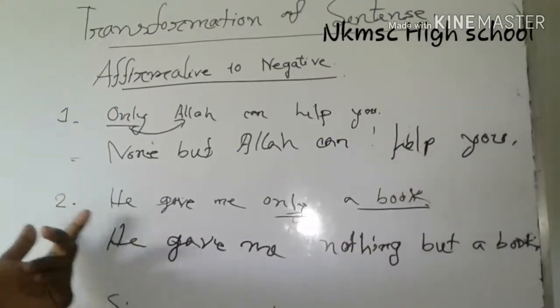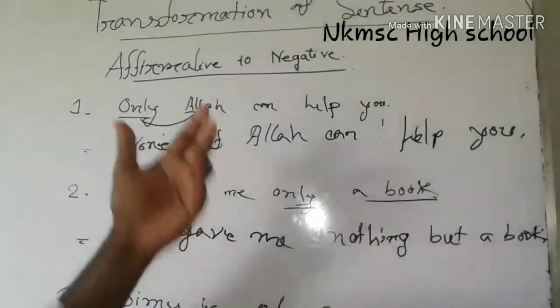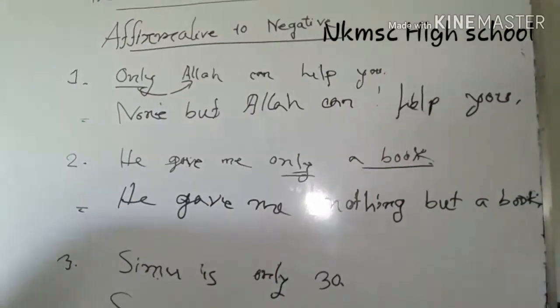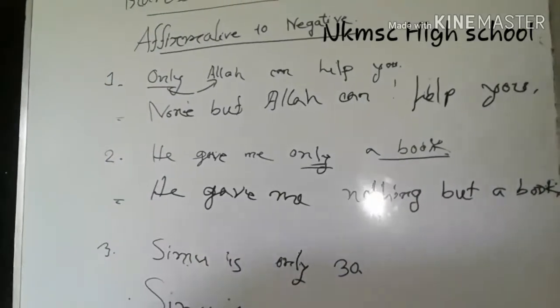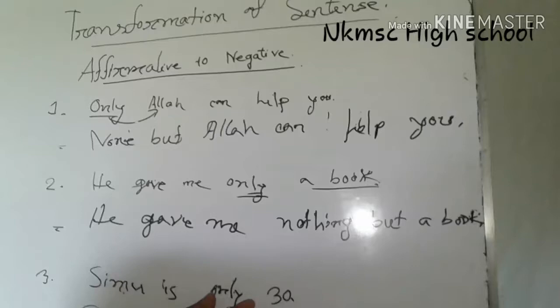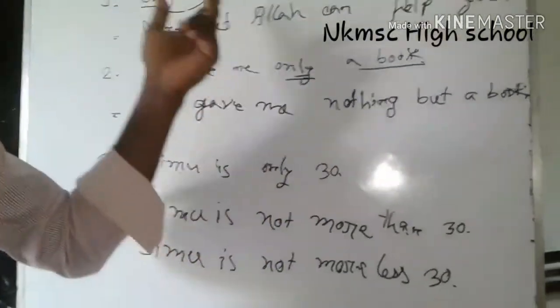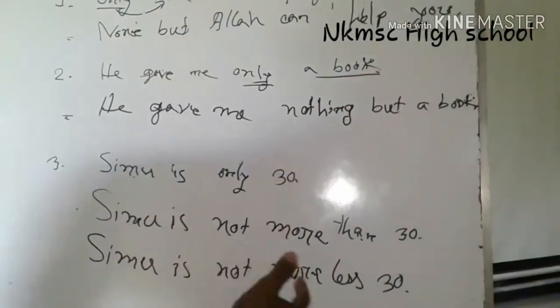In the second sentence we can see that only comes in front of things, not a person. So only turns into nothing but, and there is no change. In the third sentence we can see only before a number. The number is not a person or Allah or God or things, it is a number.